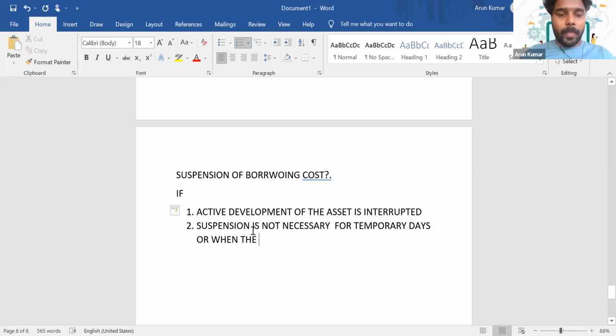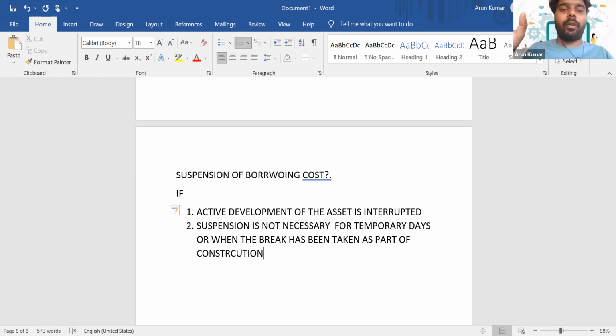So can you hear me? Yeah. So suspension is not necessary for temporary days or when a break has been taken as a part of the construction, maybe for any administrative purpose. We know that once we construct a particular floor, we have to leave it for the concrete to get settled, right?